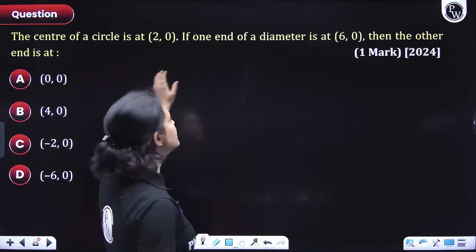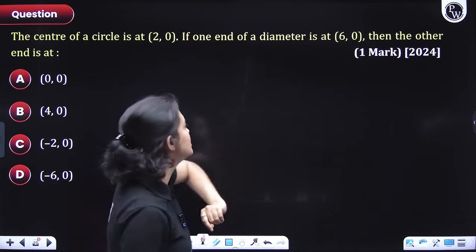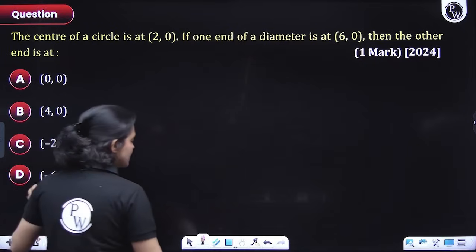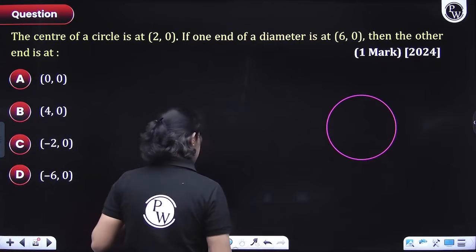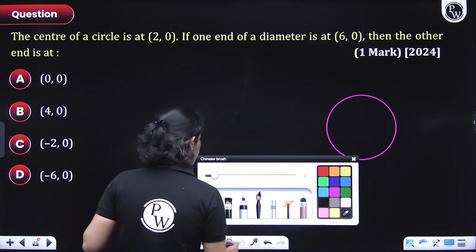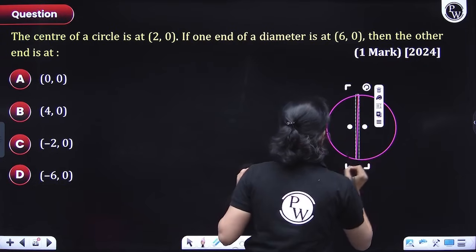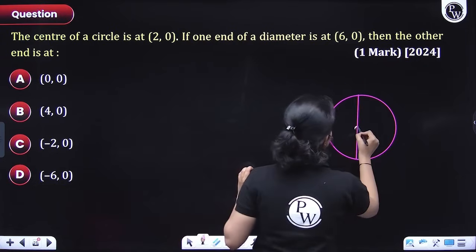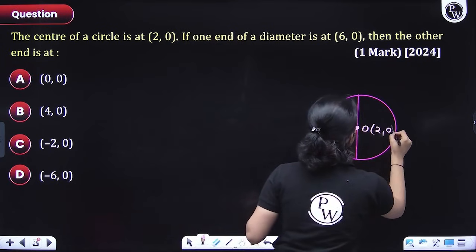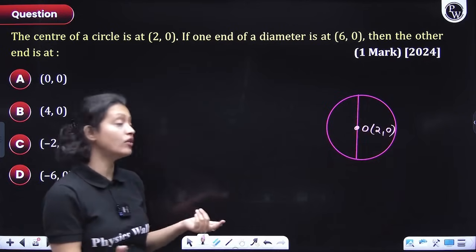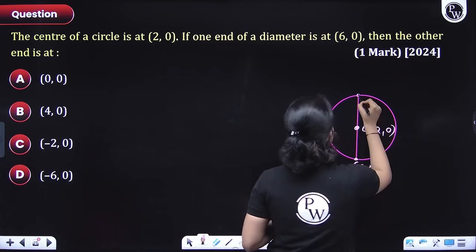The center of a circle is at 2, 0, and if one end of a diameter is at 6, 0, then the other end is at. So when you talk about a circle, everyone, I hope everyone knows what a circle is. And you have the diameter of the circle. Let's suppose this here is the diameter of the circle. So center lies on the diameter. Let's suppose this is the center. So they have given the center's coordinates as 2, 0, and one end of the diameter is also given. It's given 6, 0. The other end of the diameter is being asked.